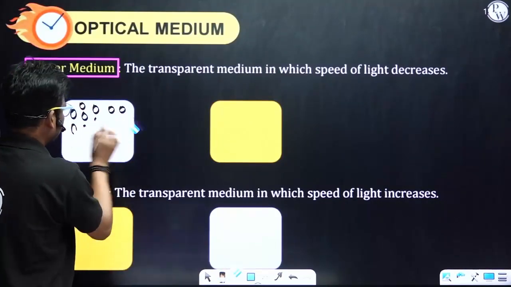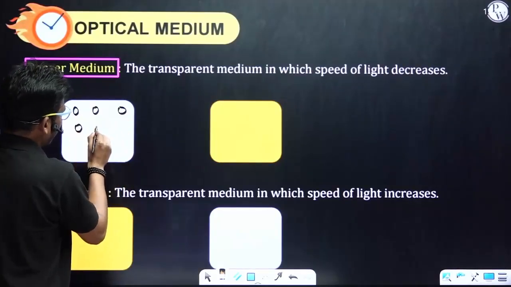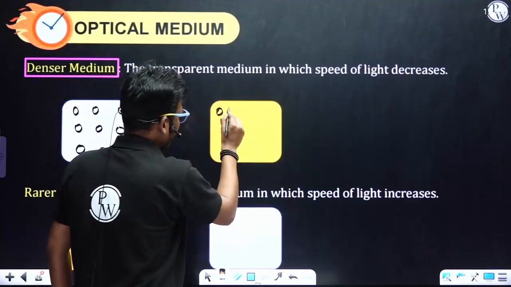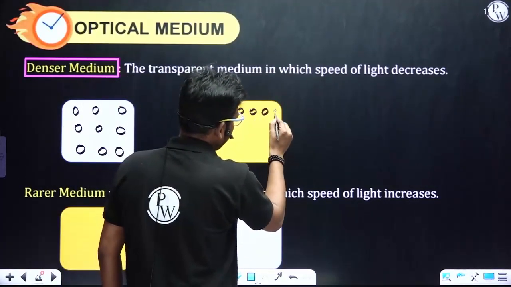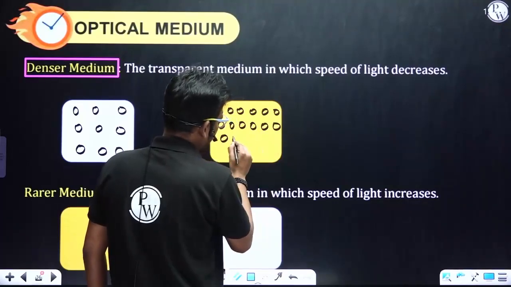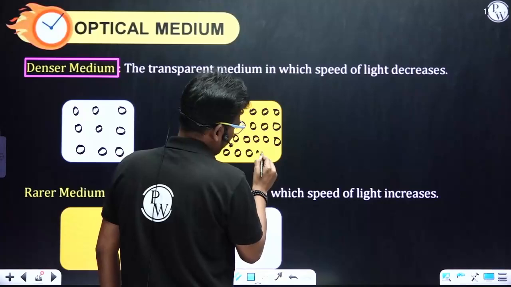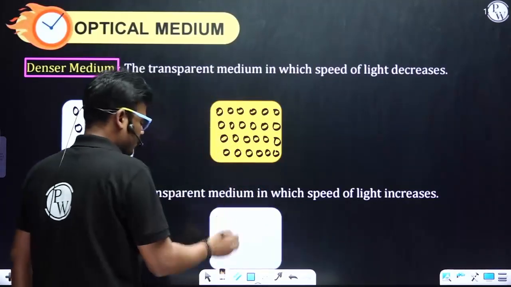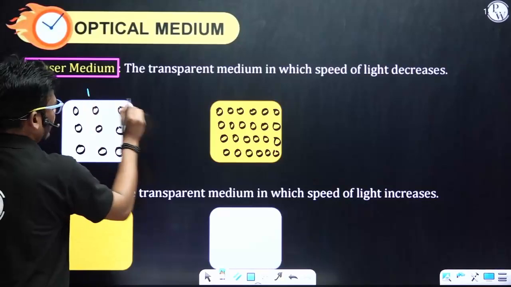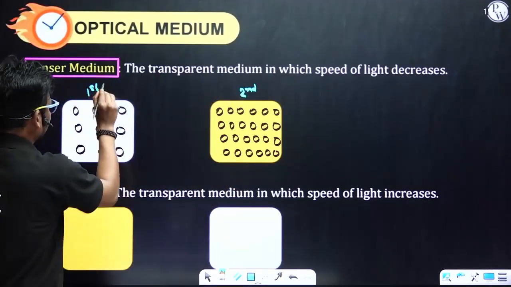Once again, all these are molecules. This is the first medium. And this is the second medium. First medium and second medium.